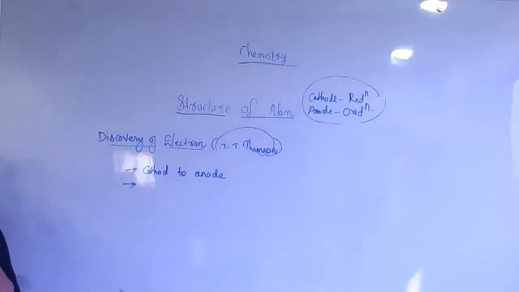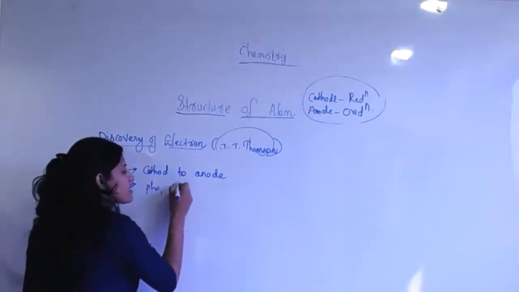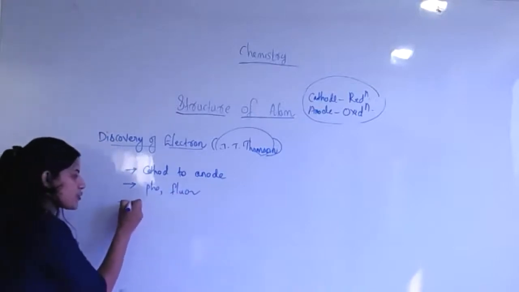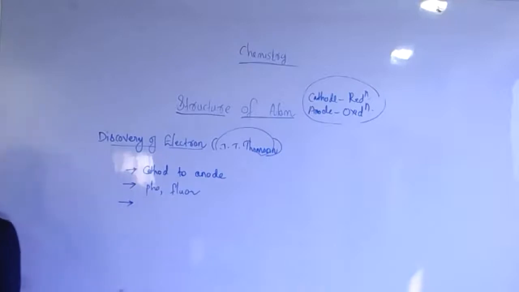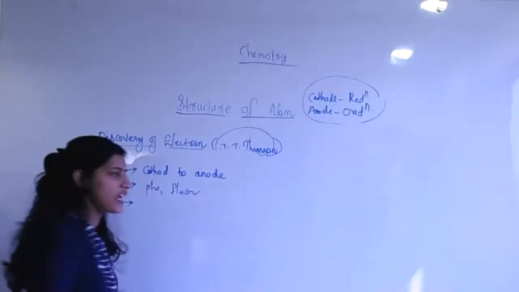Second one: these rays are only visible with the help of zinc sulfide. Zinc sulfide means phosphorescence or fluorescence. You know the phosphorescence and fluorescence phenomenon in physics. It has another theory behind it, so anyway, I'll give you a small idea.